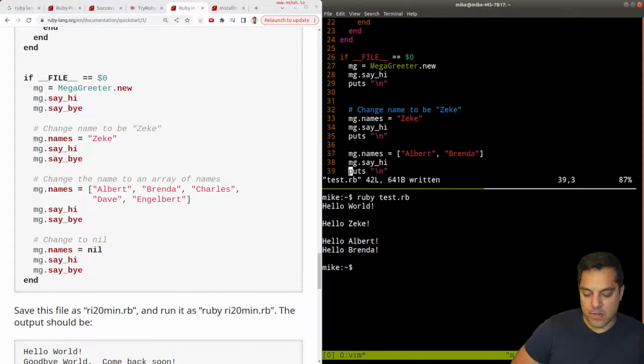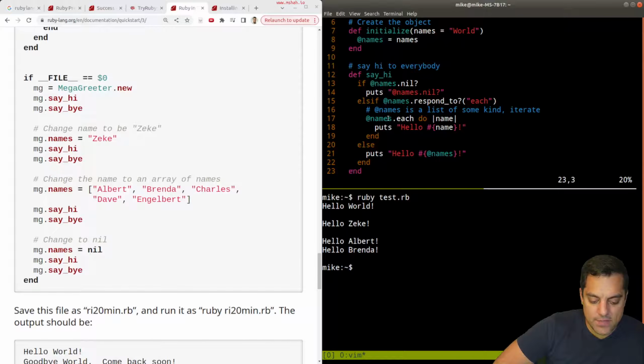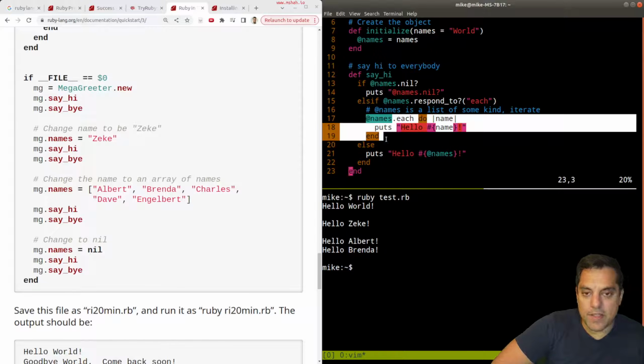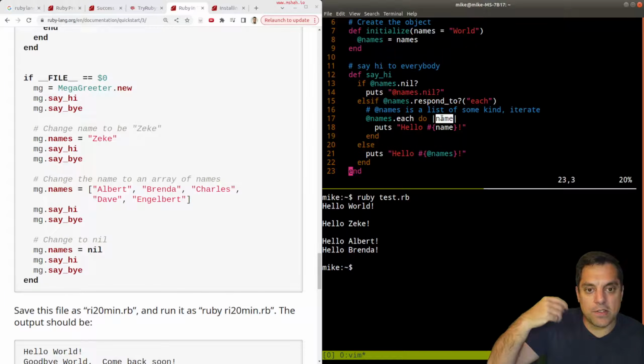Okay, now we've got to learn a little bit more about arrays in the language. Maybe we'll take a look at that. But yeah, this is nice here. I like this in the programming language. This is something kind of nice here. Dot each do, and I guess these are the things in our names object. I'm assuming if this is an array, then we're just sort of peeling one value out.